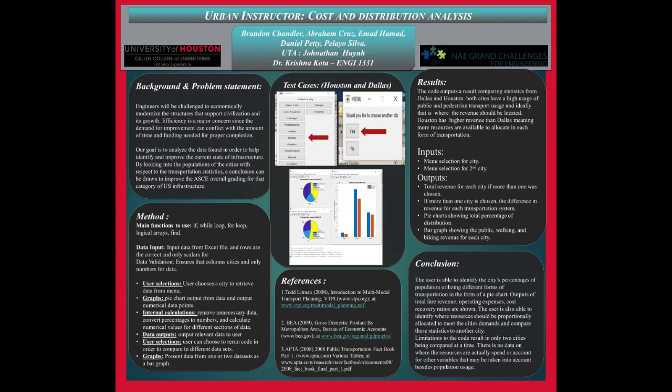Once our bar graph was created and our legend was finished, we found the difference in revenue for each type of data, the bicycle, walking, and working at home. Then we asked the user if they would like to compare the results to another city.